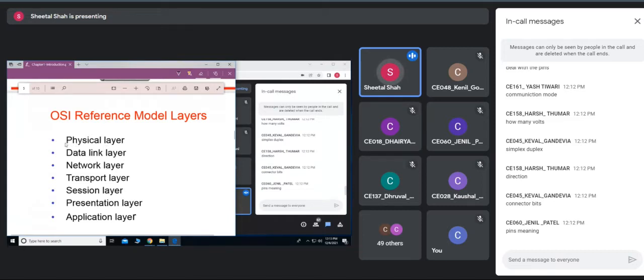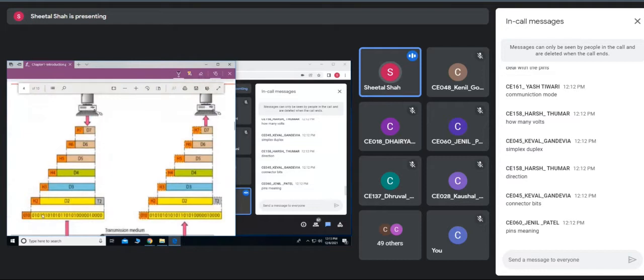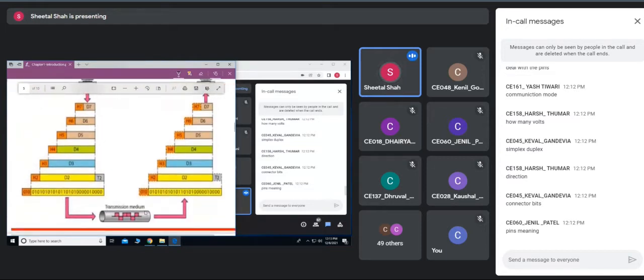Now, once we have dealt with the physical layer, next we'll see the data link layer. As we have discussed here, this is the physical media through which the data is transferred.